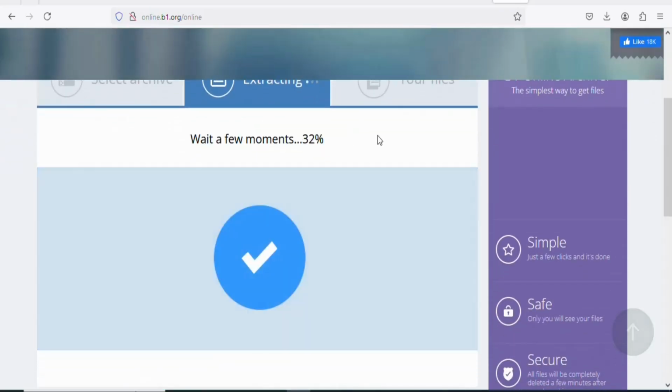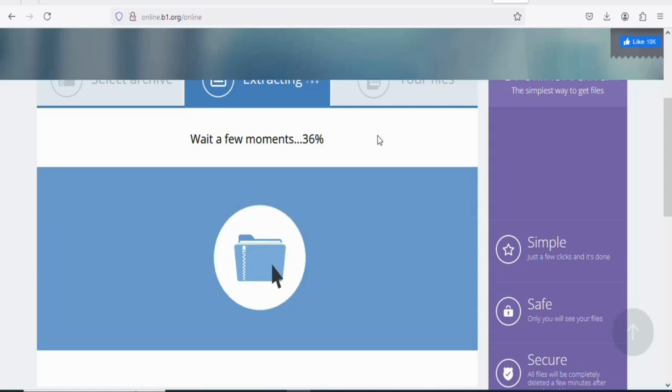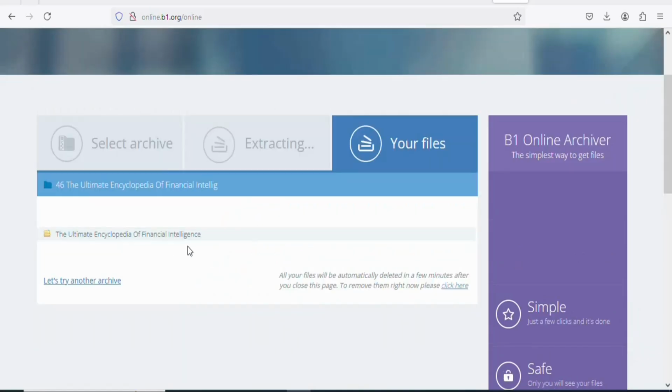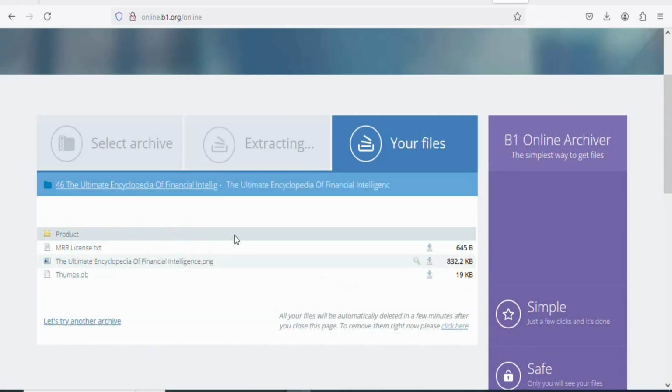You can see it is extracting. Just wait for it to extract everything for you. As you can see, it has extracted the ebook. You can see it right here. Click on it. Once you click on it, you can see this is the product. You can see the images and the licenses. So what you have to do is click on product.